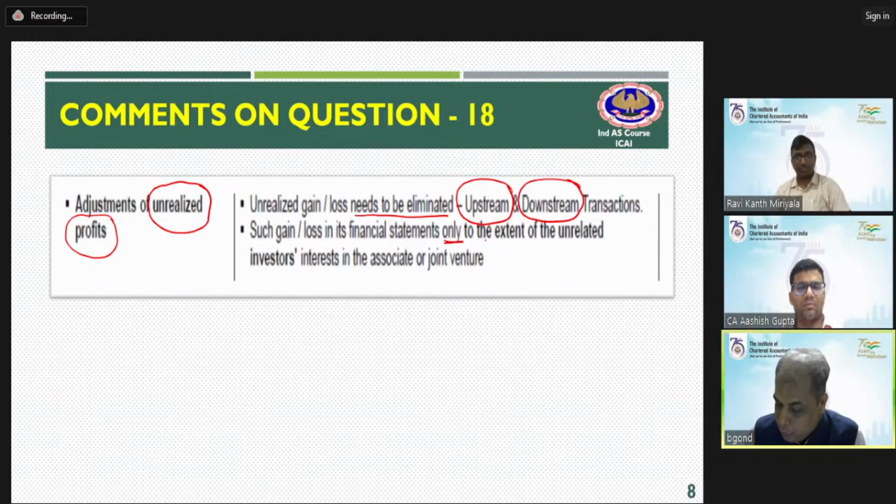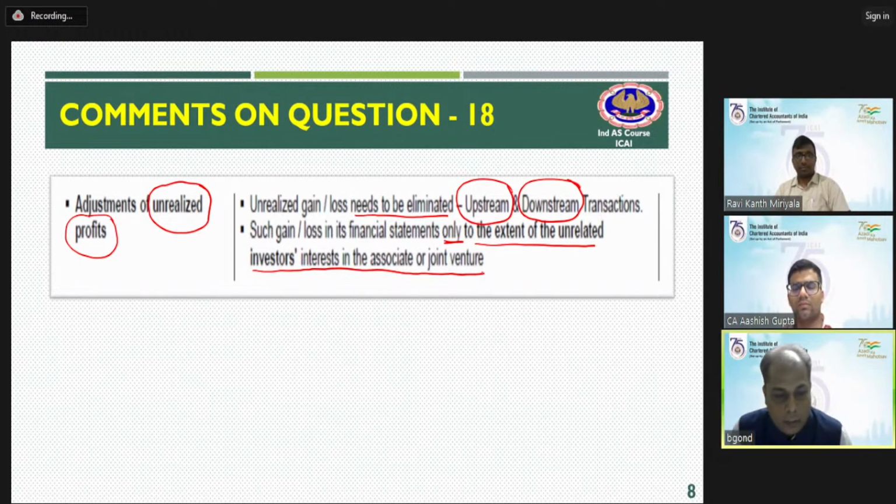Now, how much to be removed? Only to the extent of unrelated investors' interest in the associate or joint venture. How have we removed that 12 rupees? In a similar pattern that would go in the CFS, and we are supposed to eliminate the other party's share of interest for unrealized profit or loss. That is, an elimination will be followed. In a nutshell, elimination of that unrealized profit has to be done.